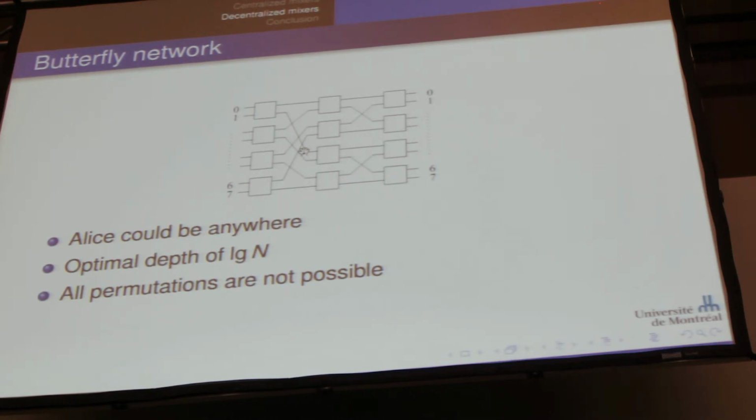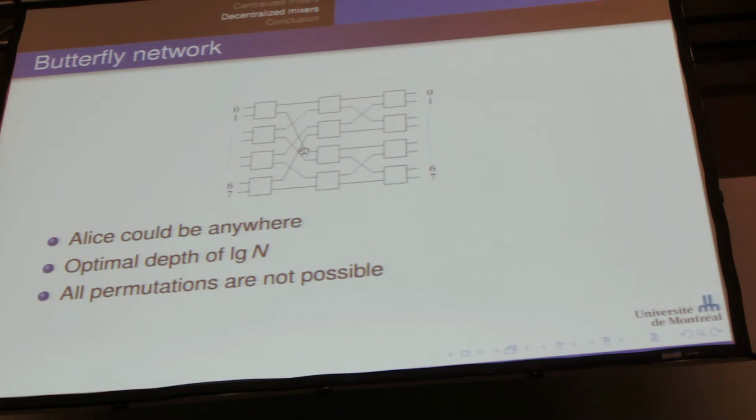And it has the property that if an adversary isn't looking, Alice could be anywhere at the end of the protocol. The downside is that not all permutations of inputs are possible, which means that if an adversary is included in the protocol, that adversary might actually gain a lot of information as to where Alice might be at the end.